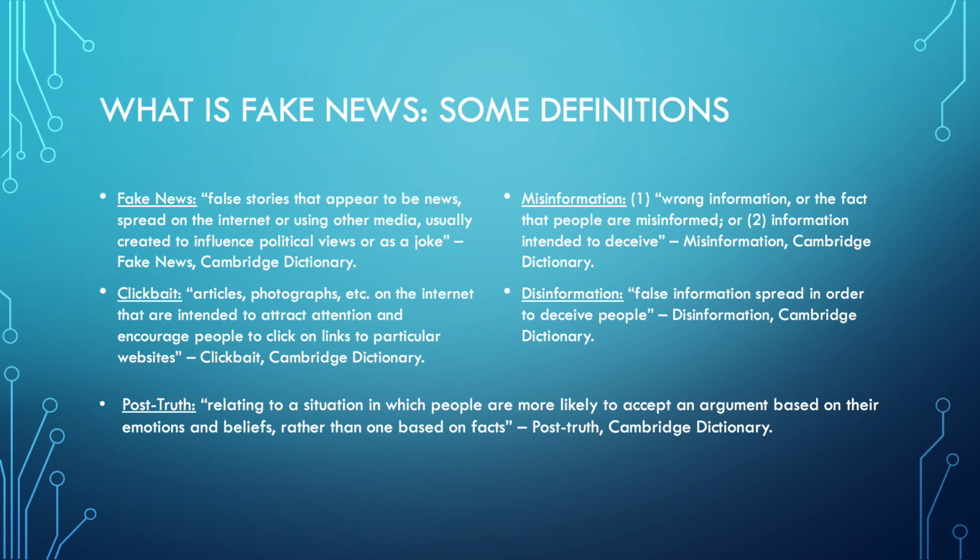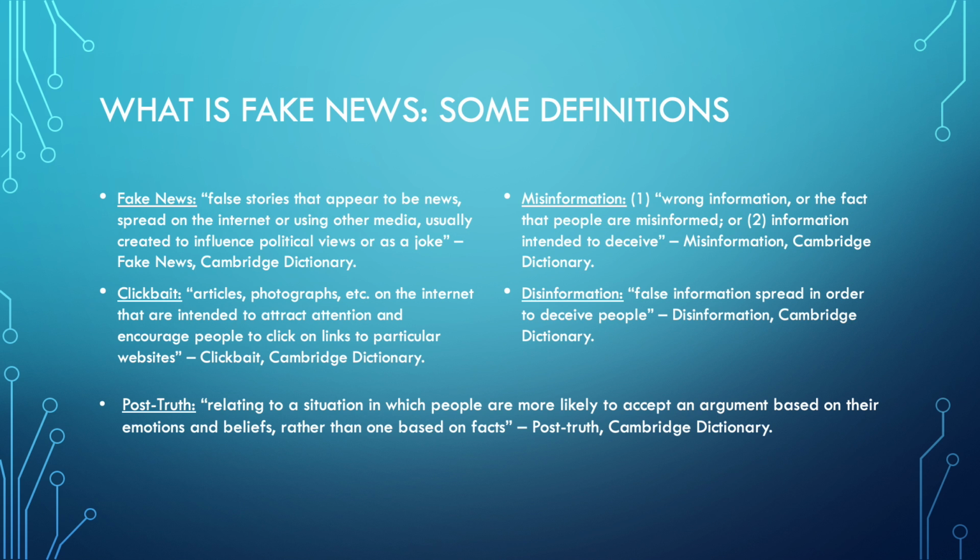In some instances, fake news is meant to generate revenue. The writer wants to draw you in with emotion-filled titles to take you to a page that will generate ad revenue for the writer. These articles are known as clickbait, or articles, photographs, etc. on the internet that are intended to attract attention and encourage people to click on links to particular websites. Not all clickbait is fake news, but these fake stories can sometimes draw in more readers than a true story.